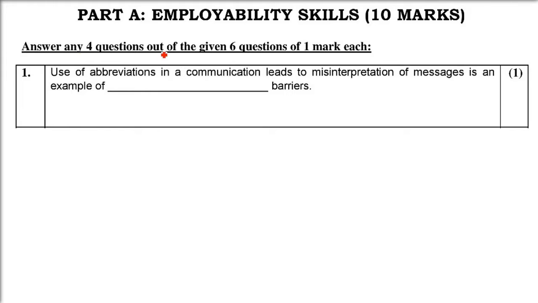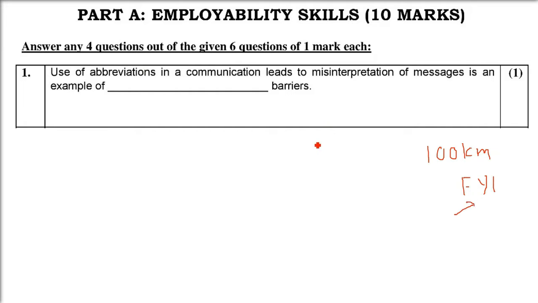The use of abbreviations in communication leads to misinterpretation of messages is an example of dash barriers. There are different kinds of barriers. One is the language barrier. Normally we have different languages spoken in different countries, and in one country also we see different languages spoken. So if we use short forms, for example, if I tell you FYI, what does it mean?